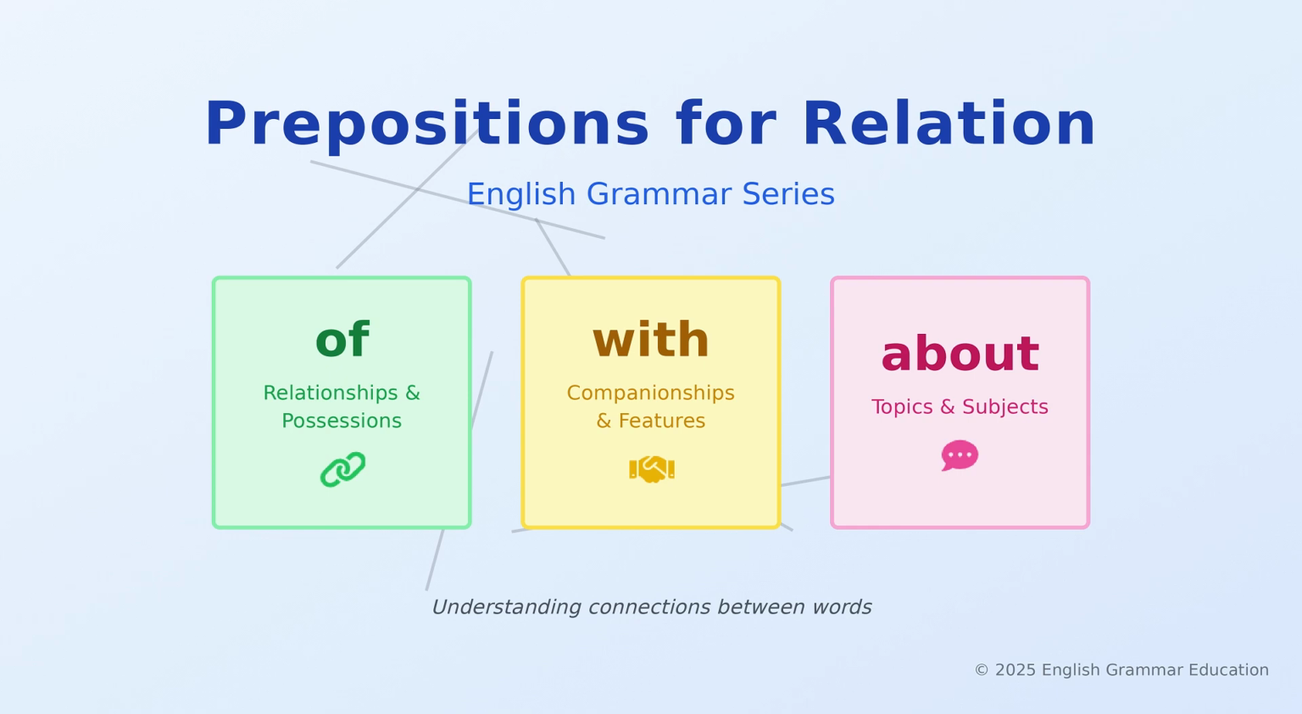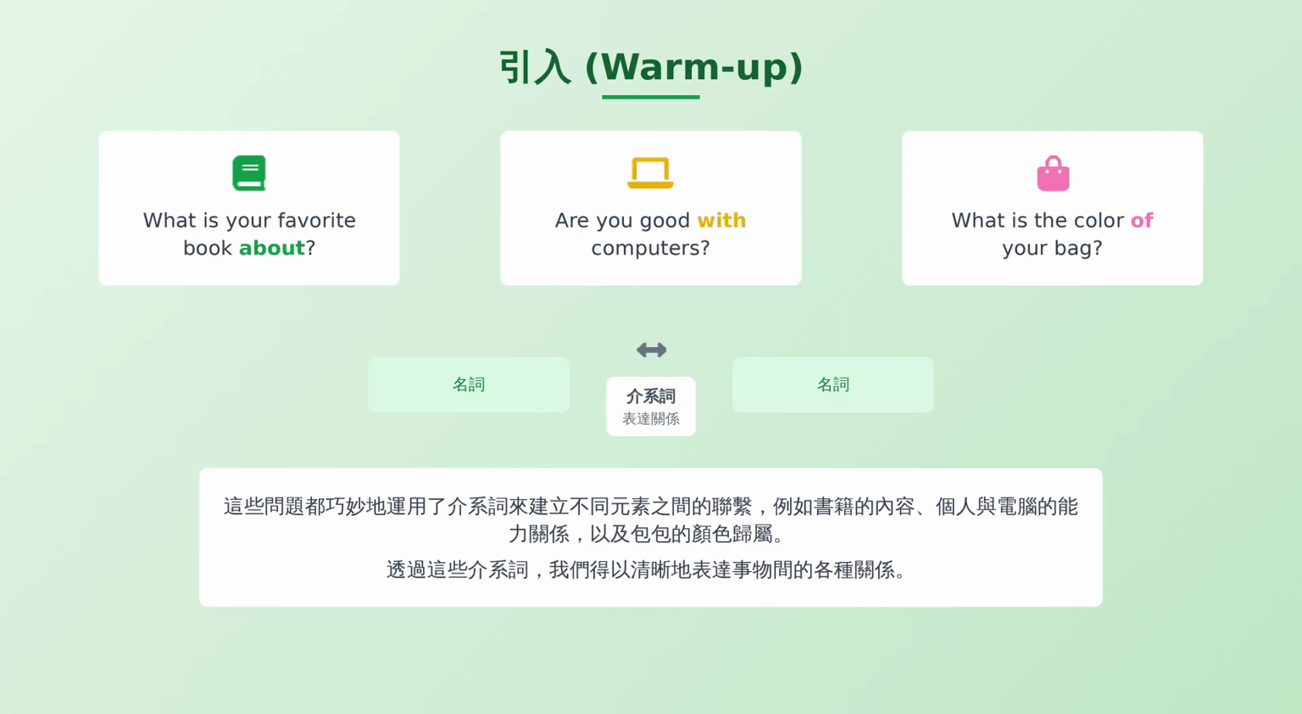English Grammar Series. Today we will learn the prepositions for relations: of, with, about. Of, mainly used for relationships and possessions. With, mainly used for companionships and features. About, mainly used for topics and subjects. Understanding connections between words. Introduction warm-up.